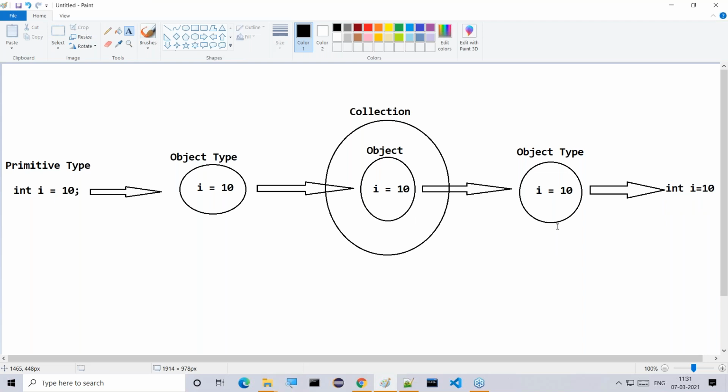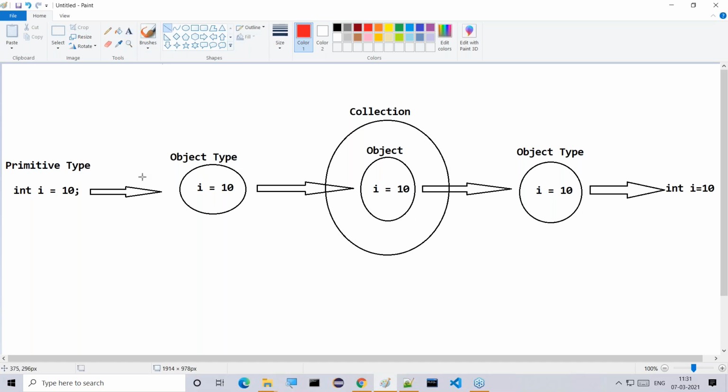Right, so now we are getting it. Now all of you understand this clearly. If you want to send primitive data to the collection object, first we have to convert that primitive type to object type, and later on we have to send that object data to the collection. Next, if you want to get this primitive data from the collection, first we have to read the object type from the collection. From the object type we have to convert the data to the primitive data type.